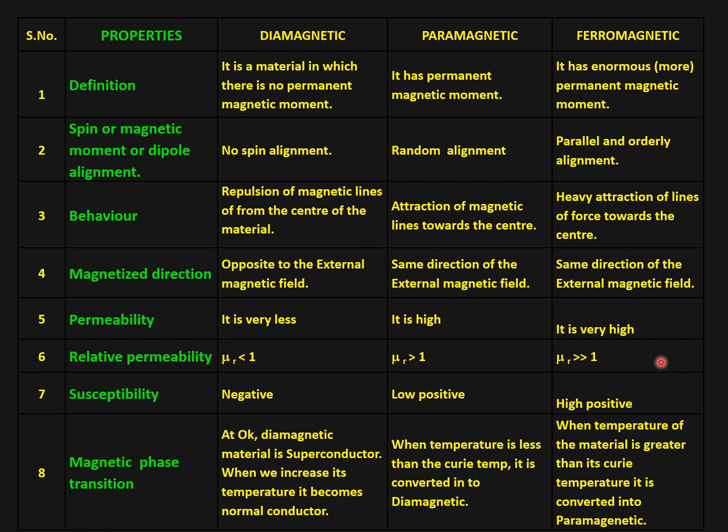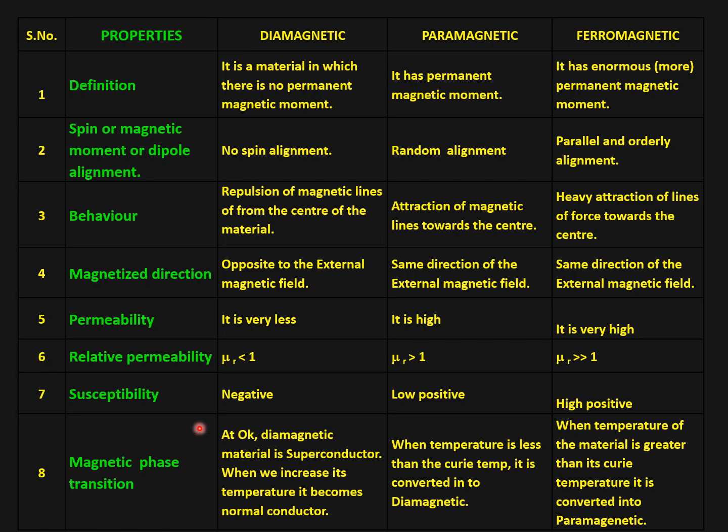In the case of susceptibility, how much a material gets magnetized is known as susceptibility. It is negative for diamagnetic material because it opposes. Because of the attracting property of paramagnetic material, its susceptibility is low positive. Ferromagnetic material strongly attracts the external lines of force, gets easily magnetized, and susceptibility is very high positive.